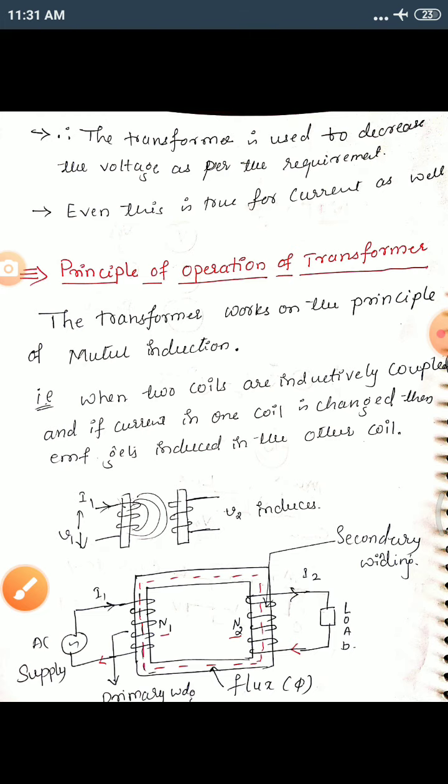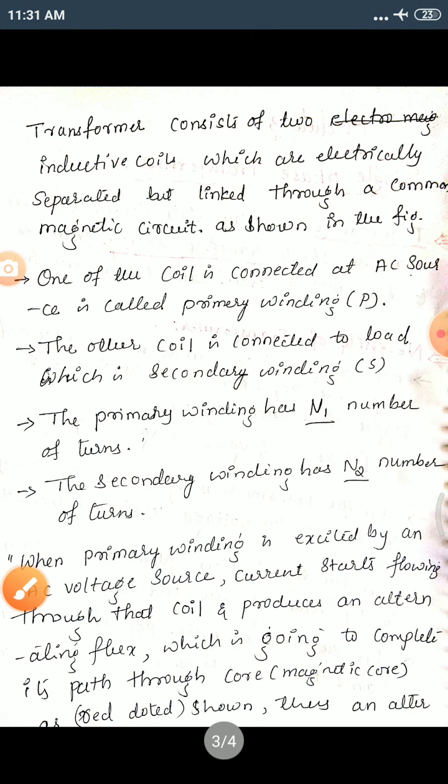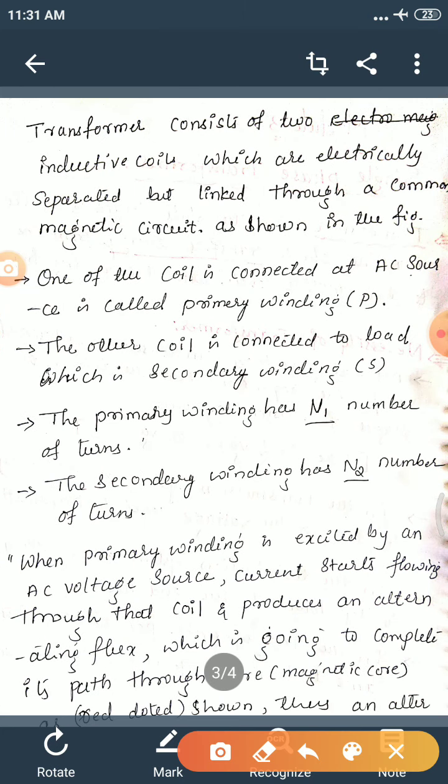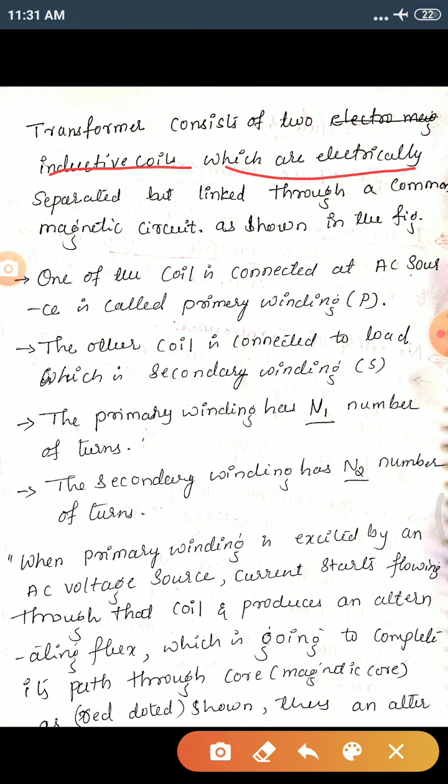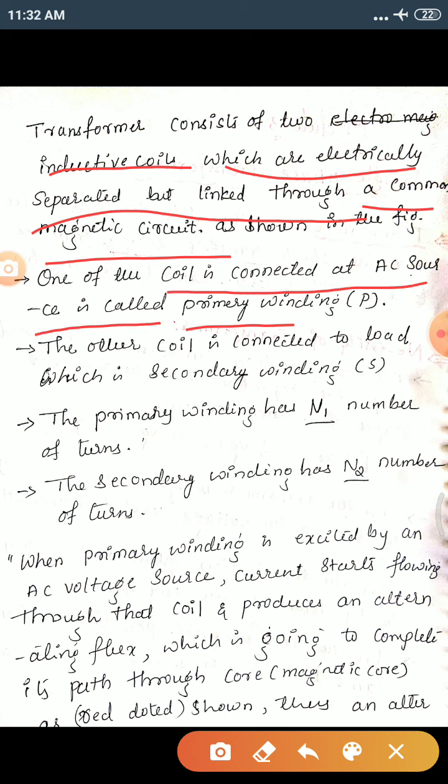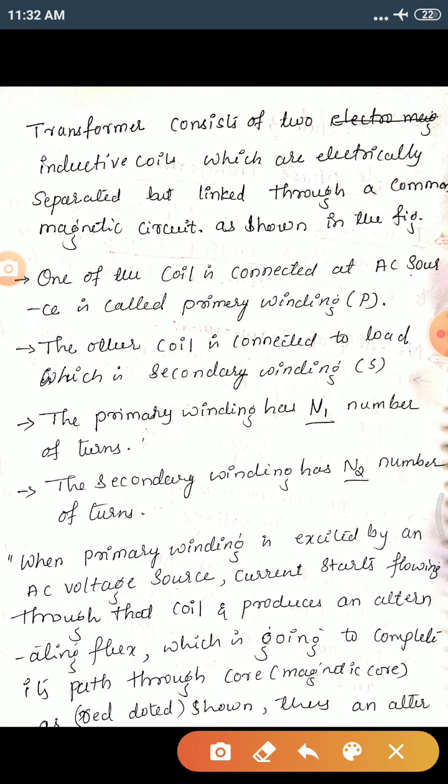Let's see what we have explained now. It is written here: a transformer consists of two inductive coils which are electrically separated but linked through a common magnetic circuit, that is the core. The coil connected to an AC source is called the primary winding. The other coil is connected to the load side, that is your secondary winding. The primary winding has N1 number of turns, and the secondary winding has N2 number of turns.